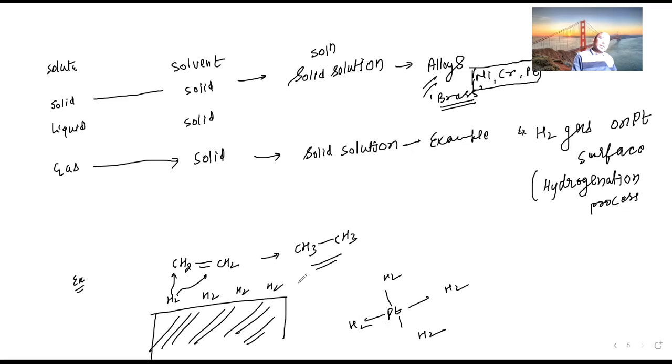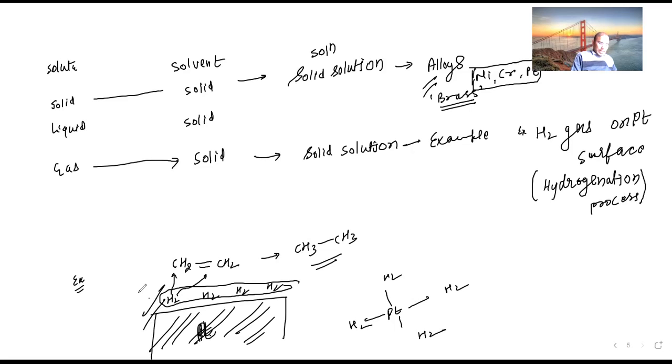So what is happening is that these gases are there on the metal surface. So that is hydrogen gas on the Pt surface, the hydrogenation process. I explained to you that hydrogenation means addition of hydrogen. Can't you understand this?